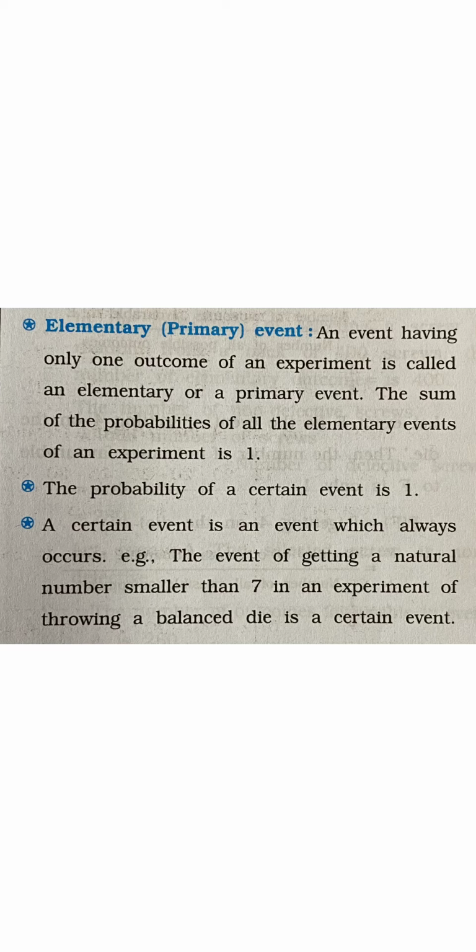For example, the event of getting a natural number smaller than 7 in an experiment of throwing a balanced die is a certain event. We know that the possible outcomes are 1, 2, 3, 4, 5 and 6 when we are throwing a die. So all these numbers are natural numbers and they are smaller than 7. So this event is a certain event, and probability of a certain event is always 1. This can be asked in short answers.